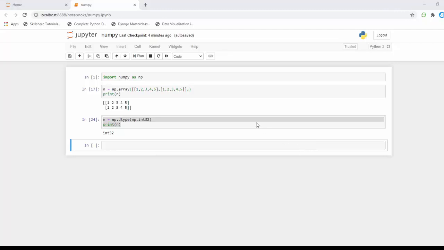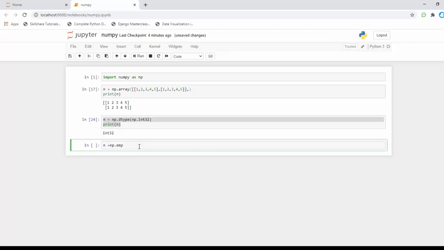NumPy array creations. I've already imported NumPy here. I'm going to create a variable n equal to np.empty.